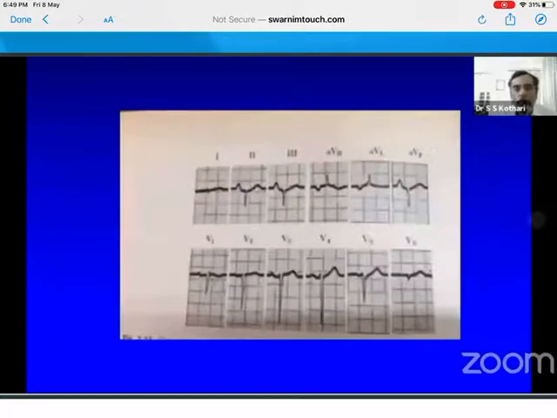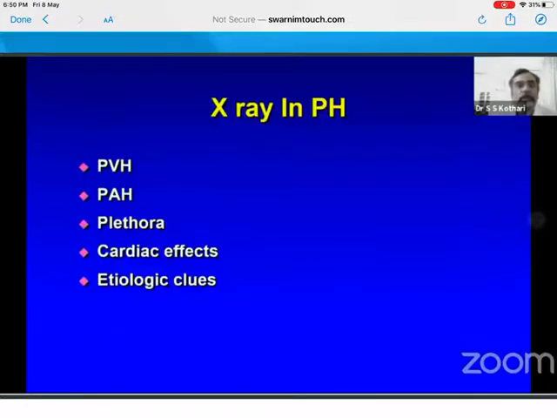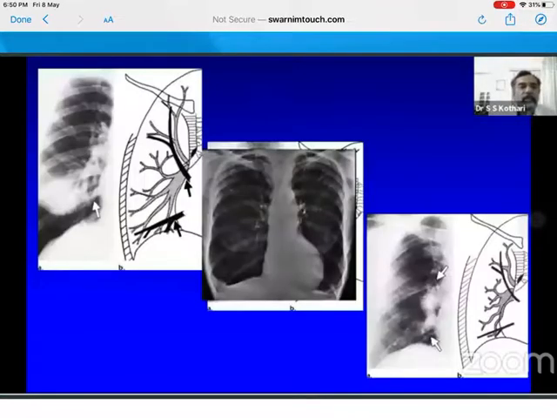And sometimes what is forgotten is the type C RVH. That means deep S in V1 to V6. So this is type C RVH, posterior loop, occasionally seen in COPD patients. This also suggests RVH. So much for the ECG of RVH. What about X-rays? X-ray gives you a lot of information, but when you analyze the X-ray, you have to distinguish between PVH, PH, plethora, secondary cardiac effects, and the clues to the etiology of PH if there are any in X-rays. So let us quickly see one by one.